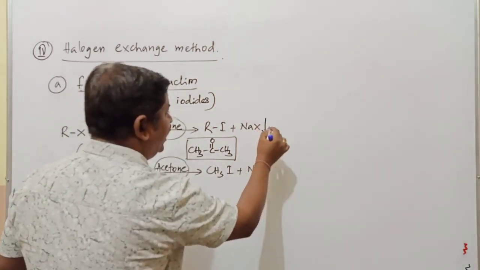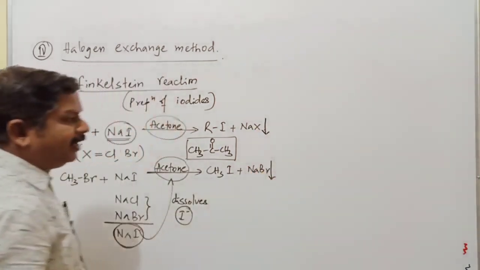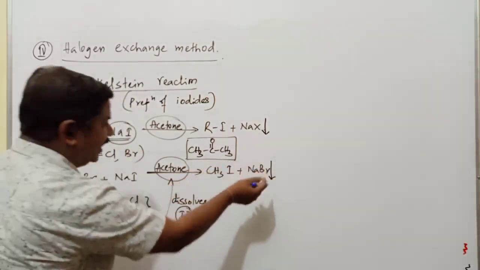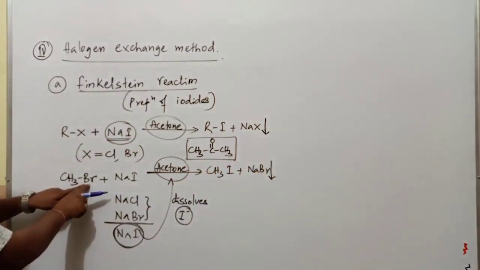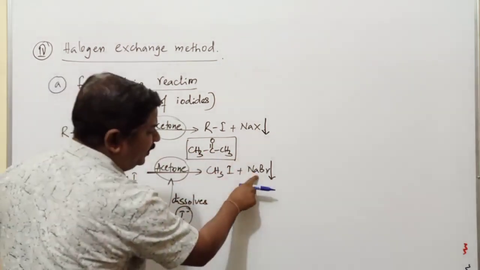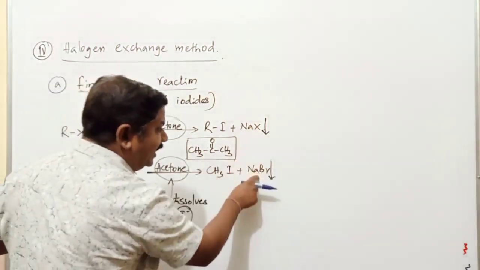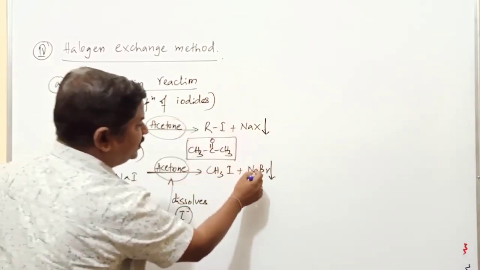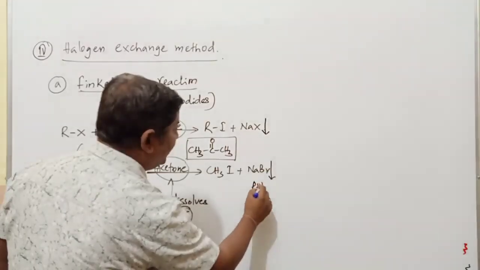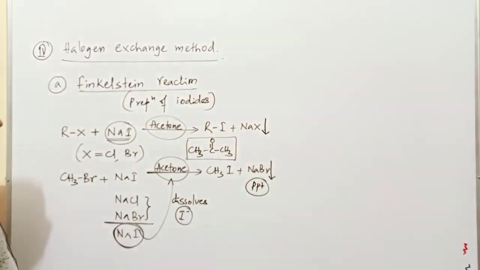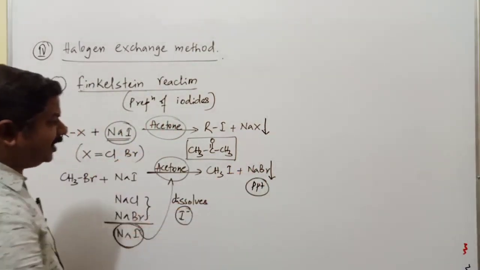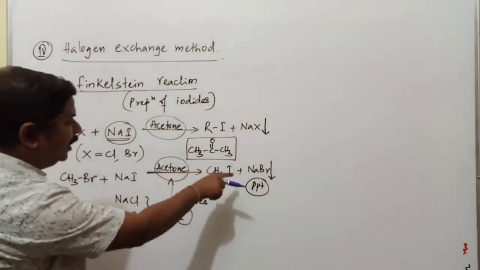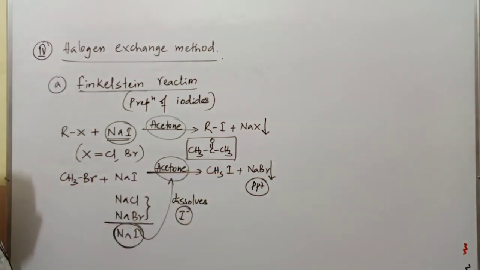One more thing here: whatever sodium halide is produced, either NaBr or sometimes NaCl, if you take CH3Cl, the product is NaCl. And in the case of this particular product, acetone converts it into a precipitate. According to Le Chatelier principle, acetone also facilitates the forward reaction. Hence, acetone is commonly used as a solvent in this reaction.